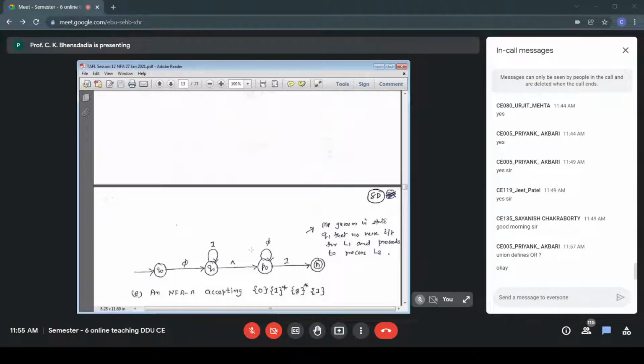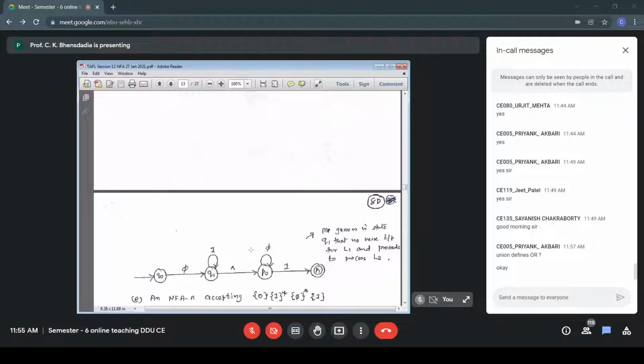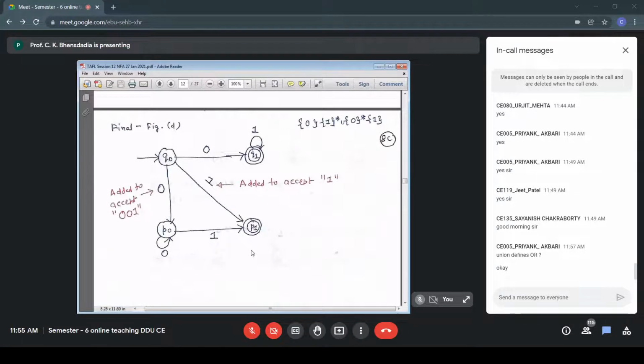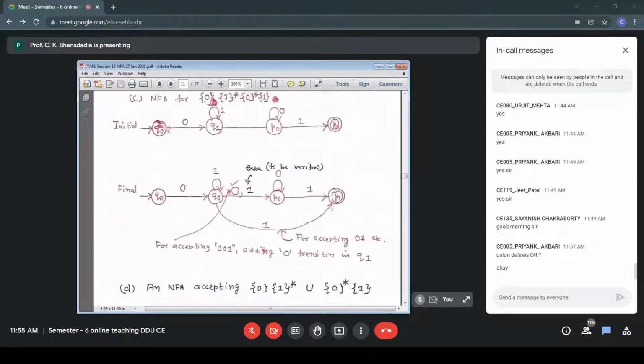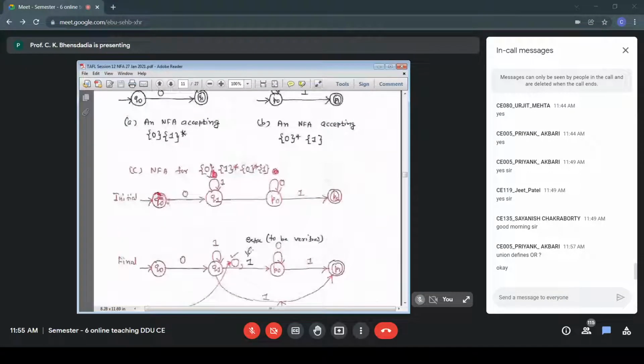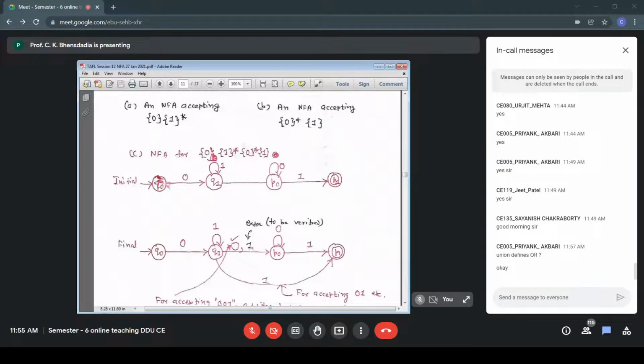Suppose I am permitted to do something like this: 01 star, that is Q0 to Q1. The second part is 0 star 1, P0 to P1, and then I don't need to analyze anything, unlike the previous case. Unlike the previous case, where I needed to check which transitions are required to be added, ensure that all the strings are accepted, and also ensure that a string that is not part of L1, L2 is not accepted.